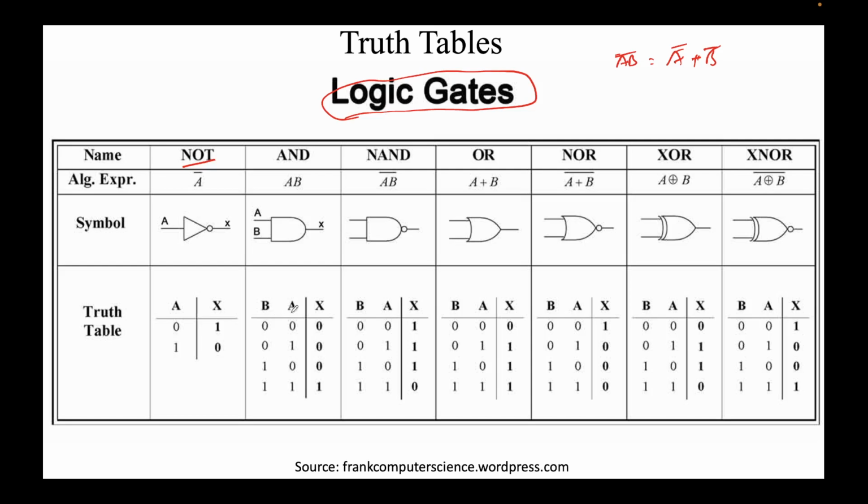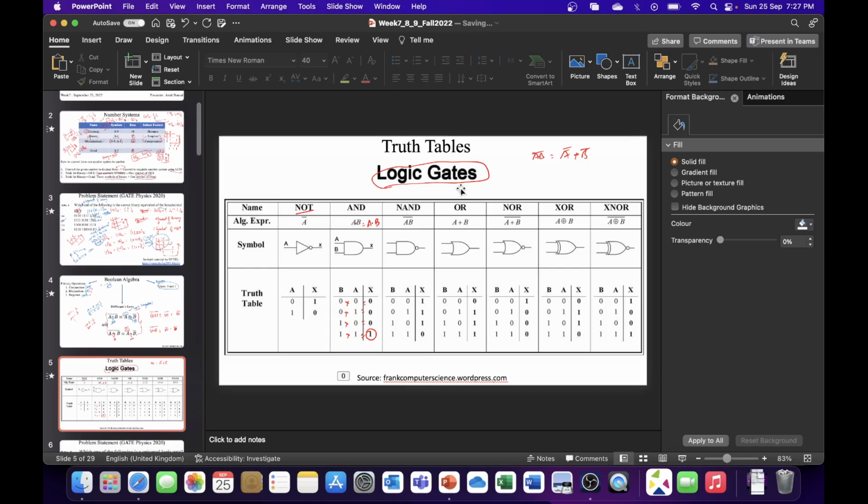It says if A is 0, B is 0, output is 0. If B is 0, A is 1, output is 0. If B is 1, A is 0, output is 0. If both are 1, only then the output is 1. So what it's doing, it's like multiplying. Multiply 0 by 0, answer is 0. Multiply 0 by 1, answer is 0. Multiply 1 by 0, answer is 0. Multiply 1 by 1, answer is 1. Hence the symbol is A dot B, and hence this is called an AND gate or conjunction, right?